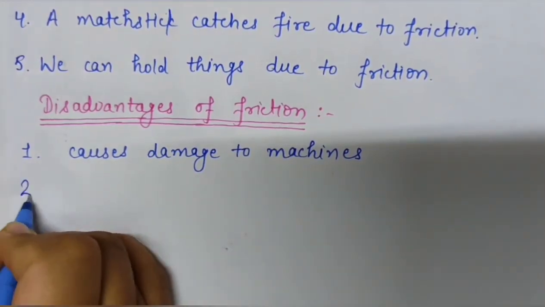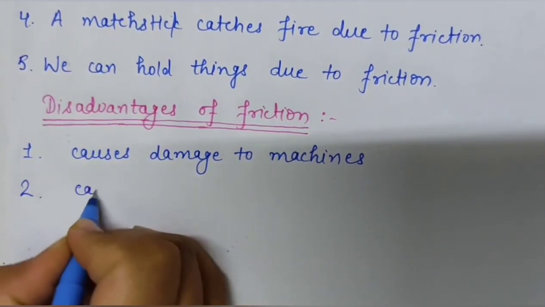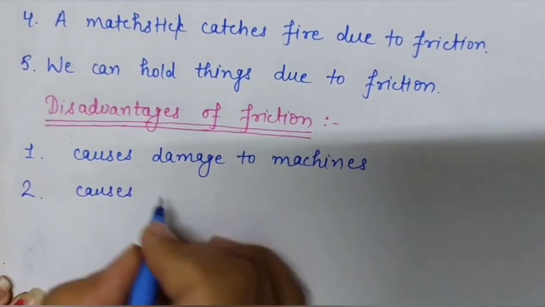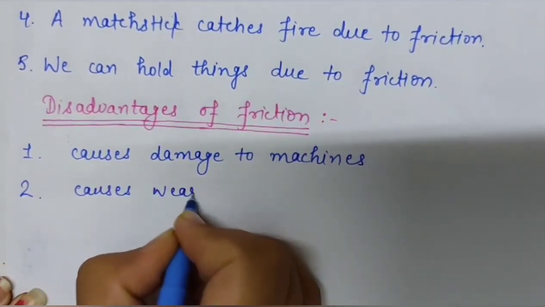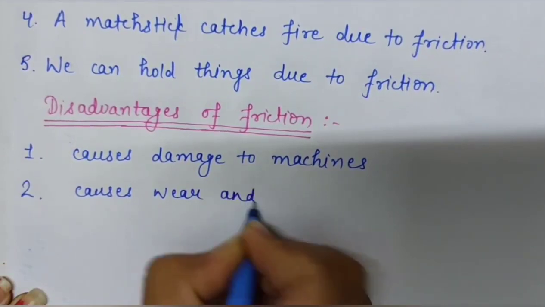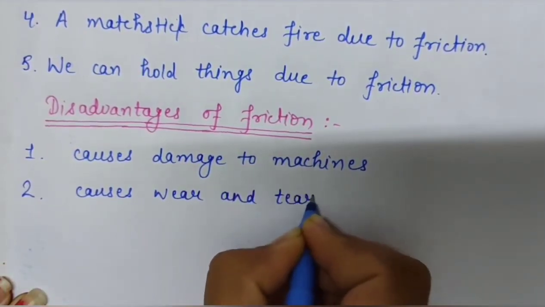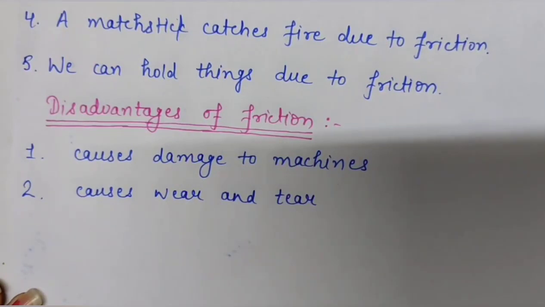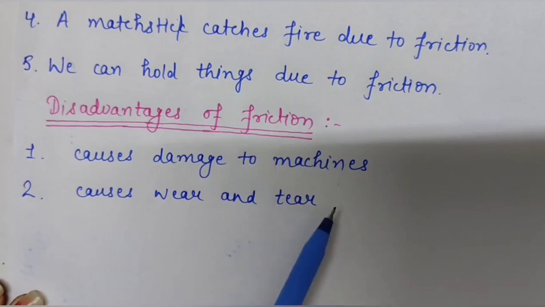And second disadvantage is it causes wear and tear. What does it mean? Friction causes wear and tear. For example, the soles of the shoes and the tires of the vehicles wear out gradually when used for a long time.